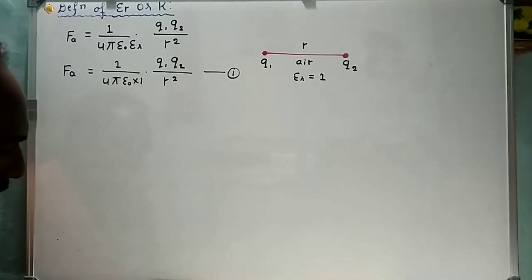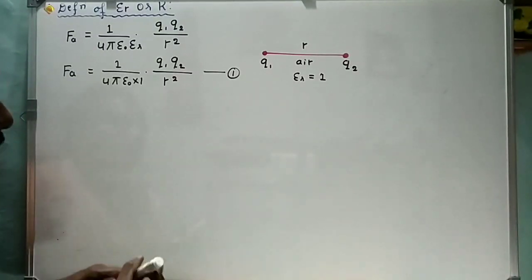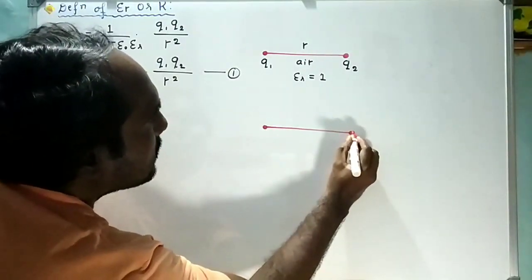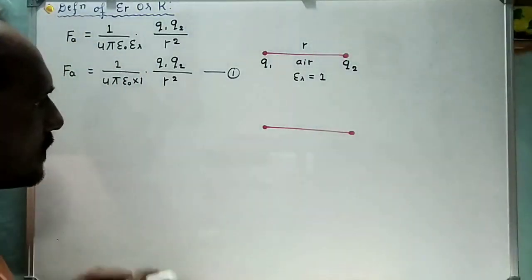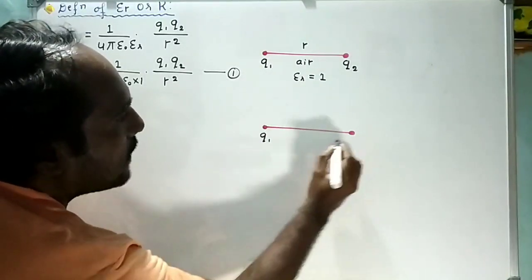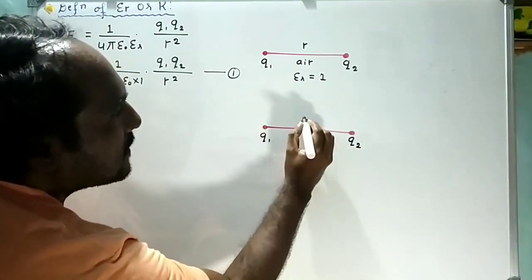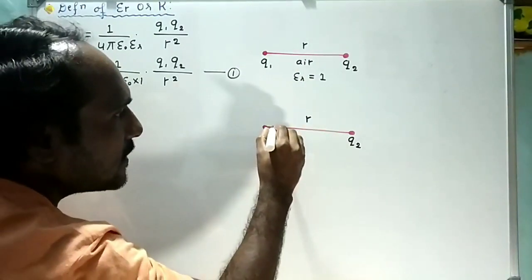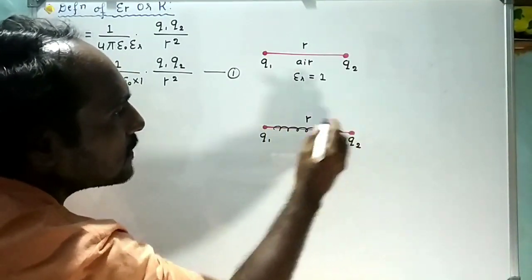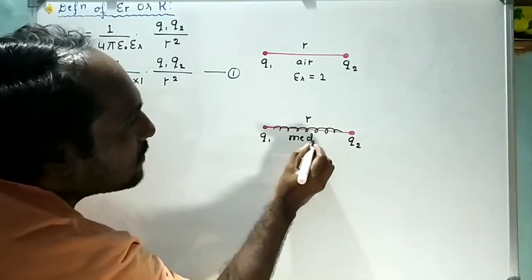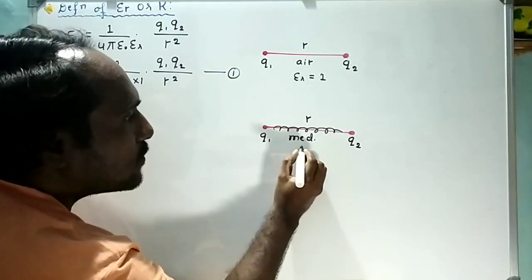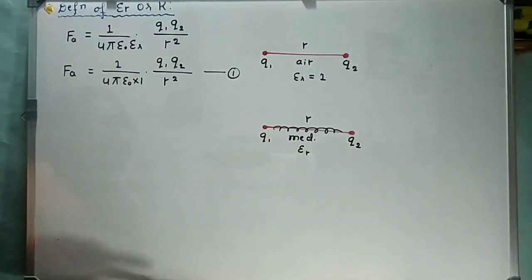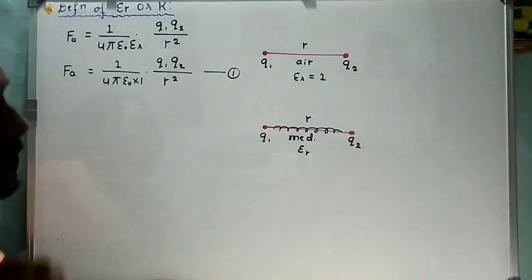Now I will consider the same two charges, Q1 and Q2, at the same distance r. But instead of air between Q1 and Q2, here some medium is there, whose relative permittivity is epsilon r. Now what is the electrostatic force between them?